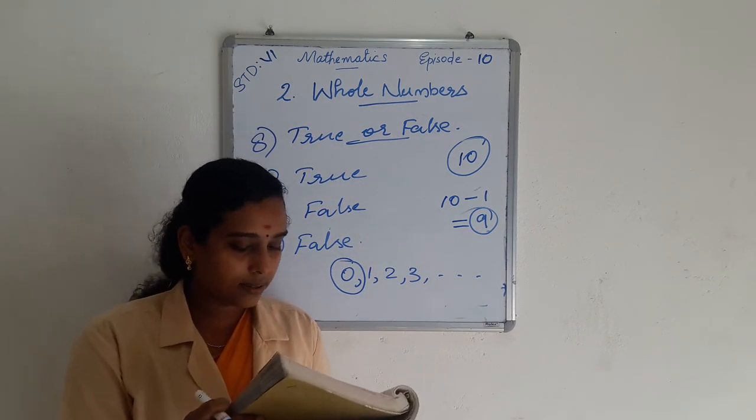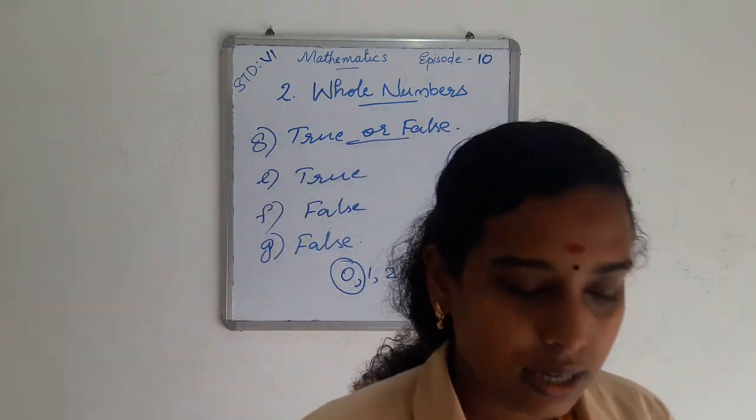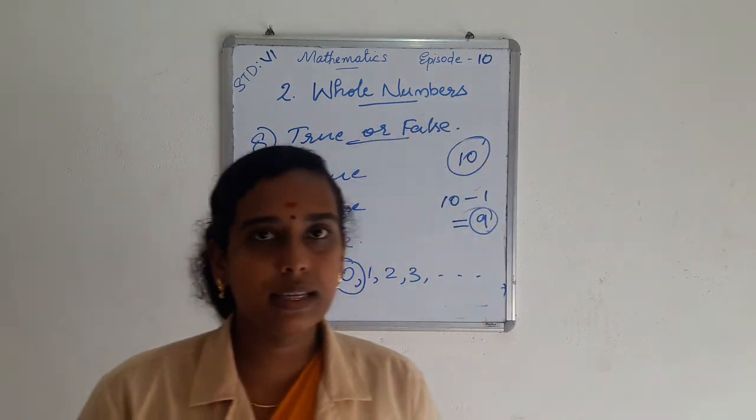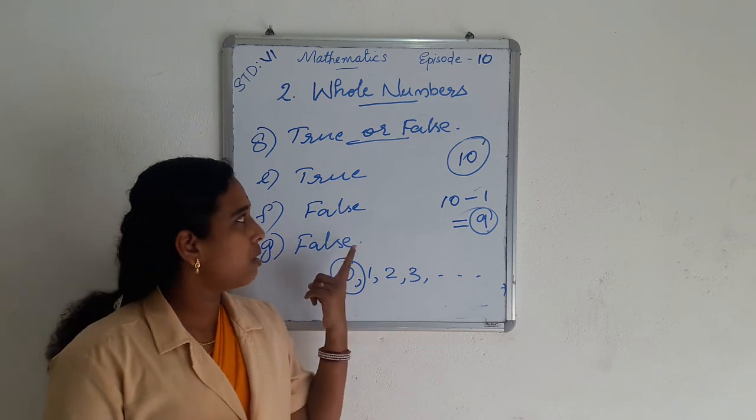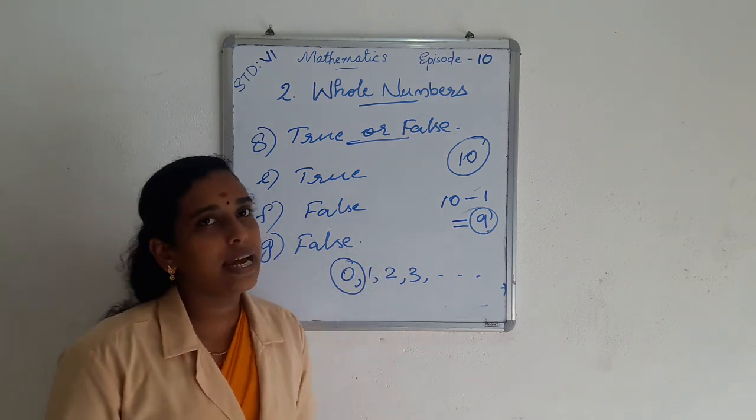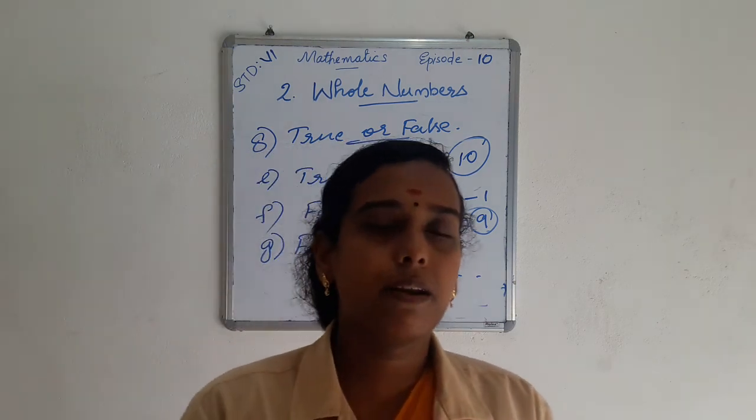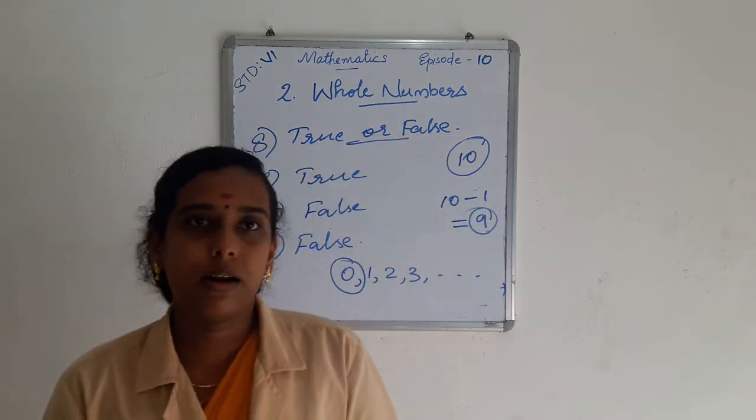Another 6 questions are given that we will discuss in our next class. So in this class we studied addition, multiplication and subtraction on number lines, then successor and predecessor, and also natural and whole numbers.